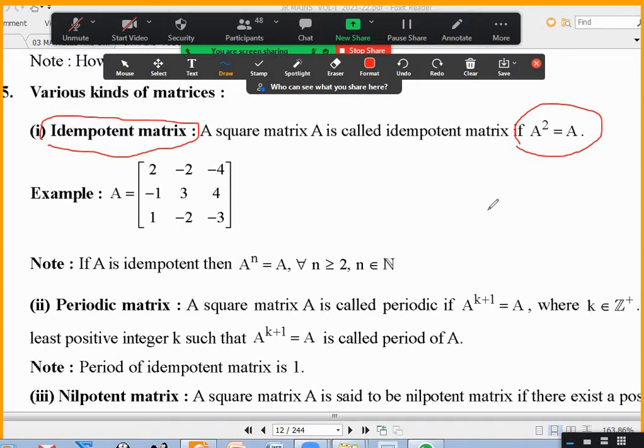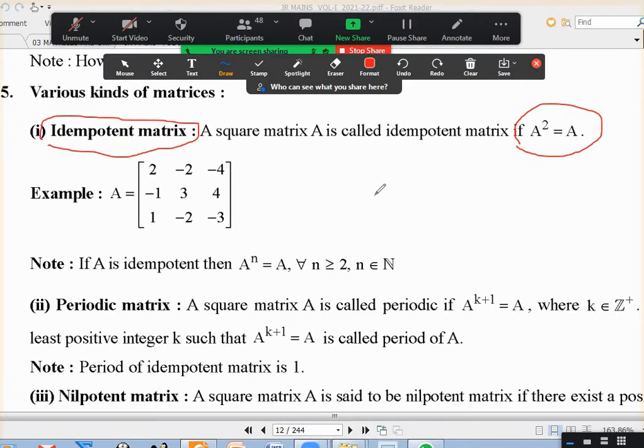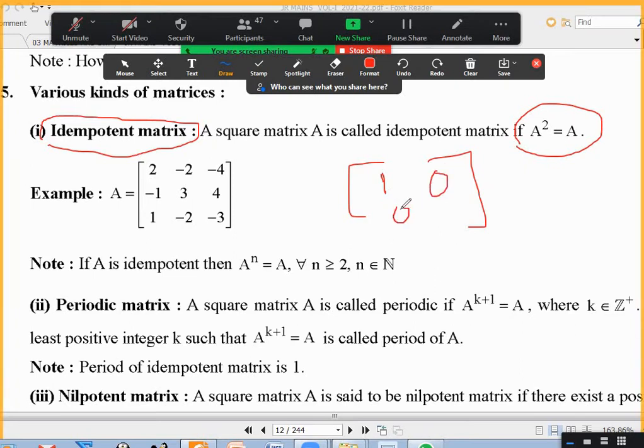It need not be the identity matrix. What is the square of the identity matrix? Identity matrix. So the identity matrix is also idempotent, but there are a lot of other matrices which are also idempotent. For example, if I write 1, 0, 0, 0, will the square of this come as the same matrix? Yes, sir. So this is also idempotent. We can give a lot of examples. If A square is A, will A cube also be A?